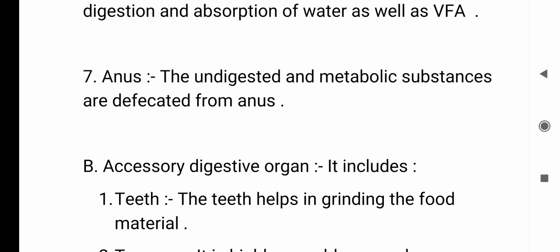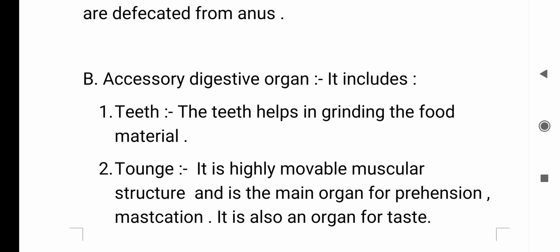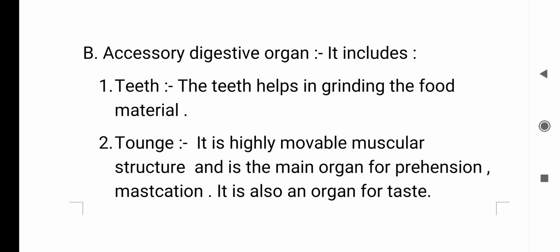And the second is the accessory digestive organs. It includes, at first, the teeth. The teeth help in grinding the food material. Second is the tongue. It is a highly movable muscular structure and the main organ for prehension and mastication. It is also an organ for taste.